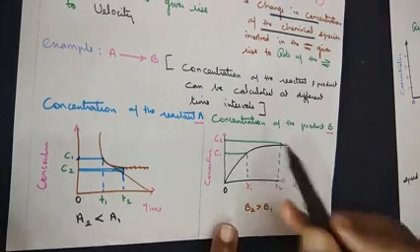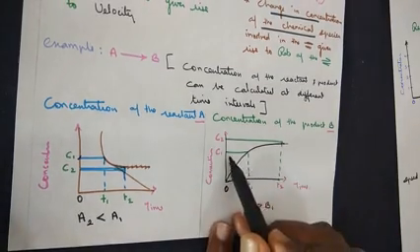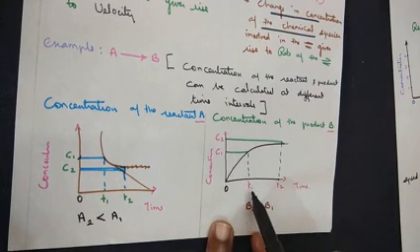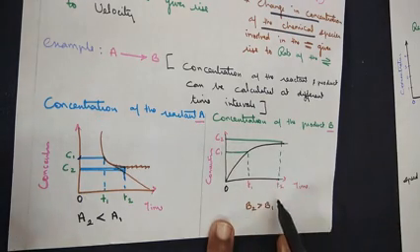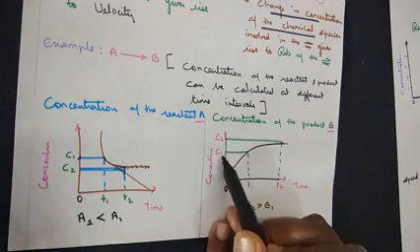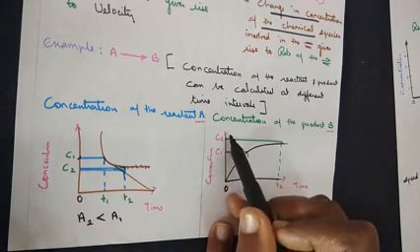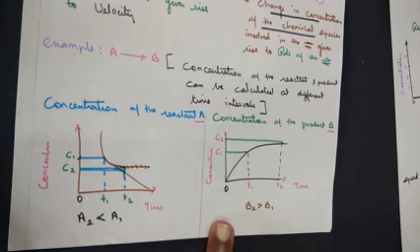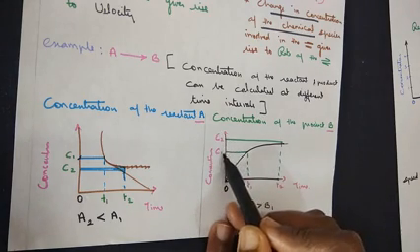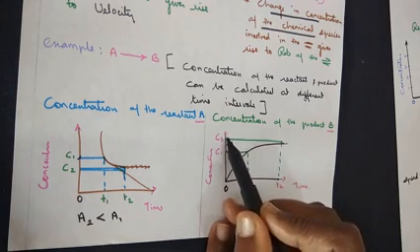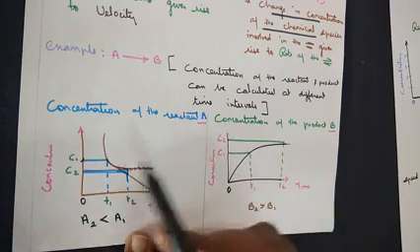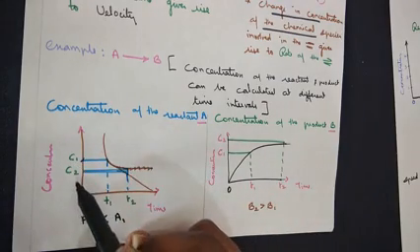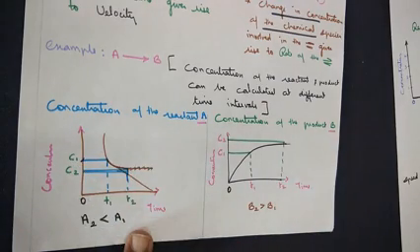Coming back to here, the same concept I have taken here. C1, the time appropriate for C1, is T1, and the time relevant for C2 is T2. C1 stands for initial concentration, and C2 stands for final concentration. So in this case, the final concentration is greater than the initial concentration. In terms of reactant, the initial concentration is greater than the final concentration.